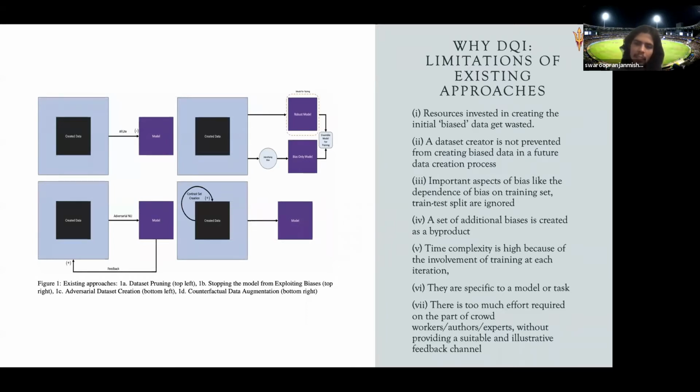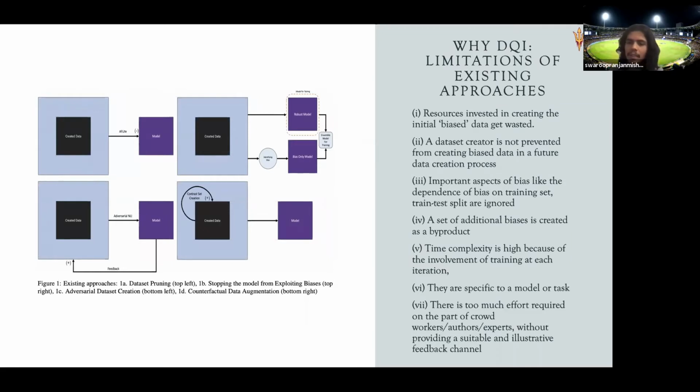The second one is that you're not giving feedback to the dataset creator, right? Because it's a black box approach, either you accept it or delete it. So the dataset creator is not prevented from creating biased data in future data creation processes. He or she is not educated on what exactly creates a bias and what exactly doesn't. In this talk, bias means spurious bias. There are two kinds of bias: inductive bias, which favors the model, but I am focusing on spurious bias, which is the unintended type of bias.